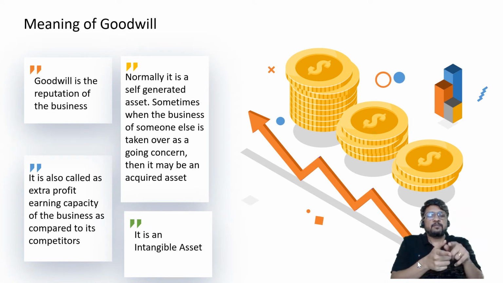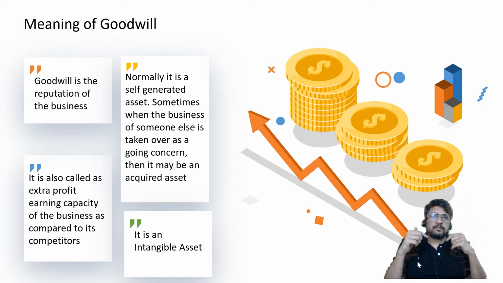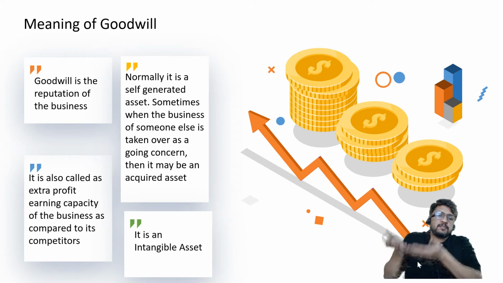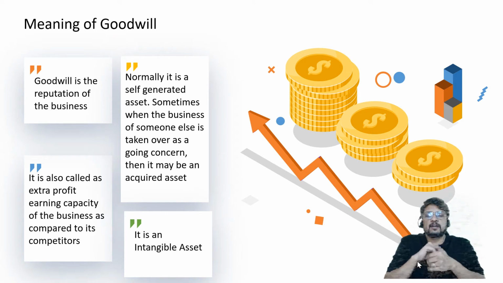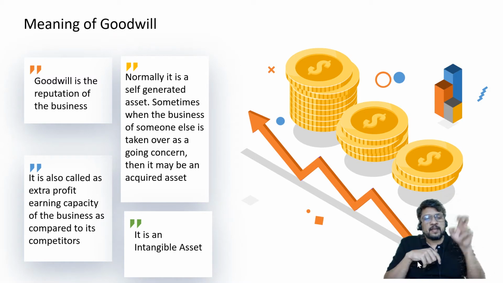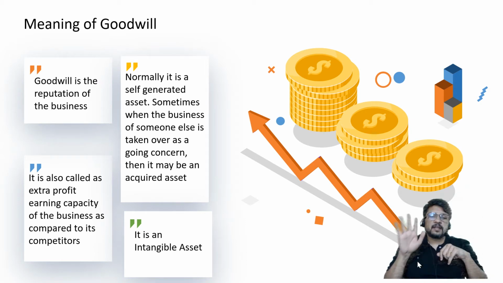When a machine is working for us, we can see the machine is working for us. But when goodwill is working for us, we can't see it, but it can ultimately be understood in the extra profits earned by our business at the end of the year. So just like a machine is working for us to provide very good quality goods and services, similarly goodwill is helping us by bringing the same customers again and again, and by bringing new customers also. So it's an asset, but it is generally self-generated and it is intangible.